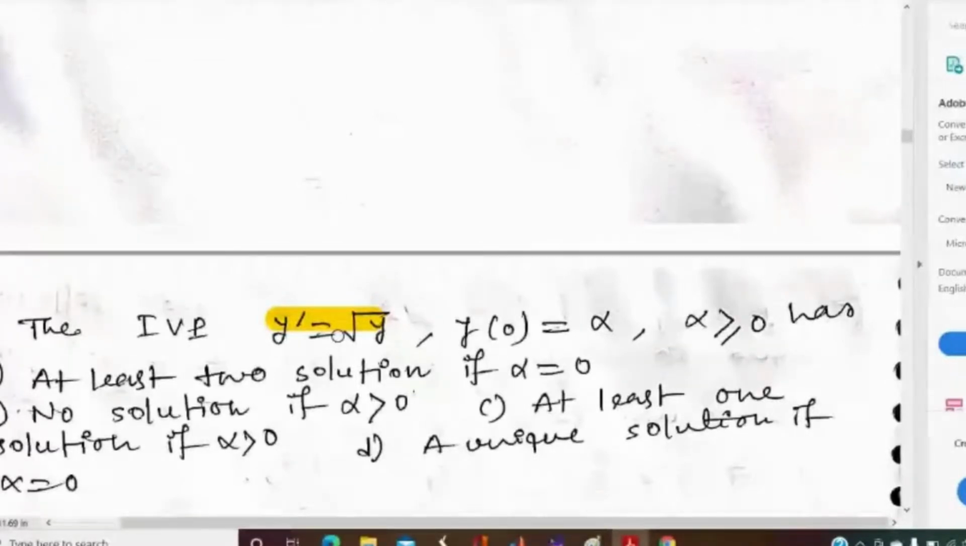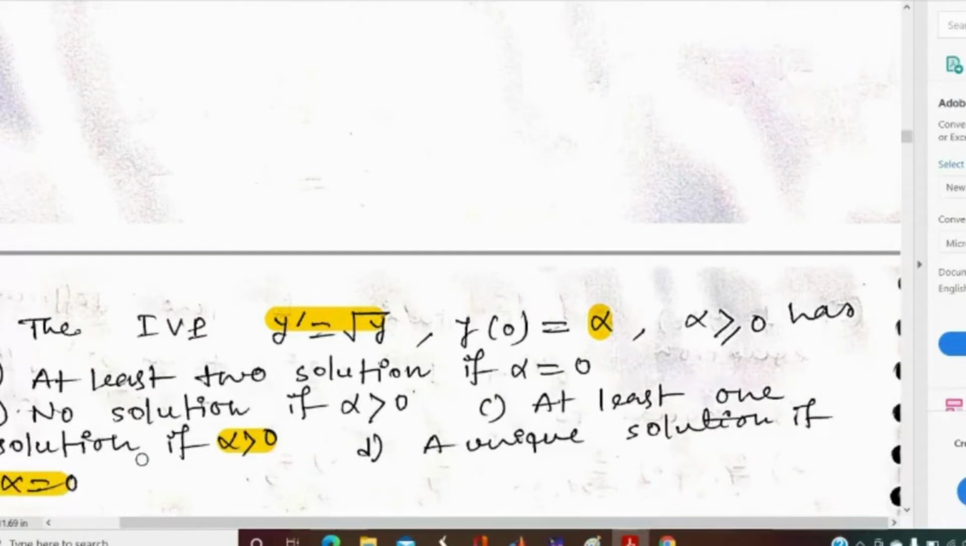Okay, non-linear. Yes, it is non-linear because the power of y here is half. So it is a non-linear equation. And see carefully that y at 0 is alpha, and alpha must be greater than or equal to 0. The options are: at least two solutions if alpha equal to 0, no solution if alpha greater than 0, at least one solution if alpha greater than 0, and a unique solution if alpha equal to 0.